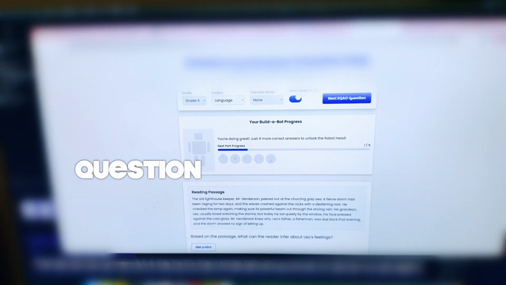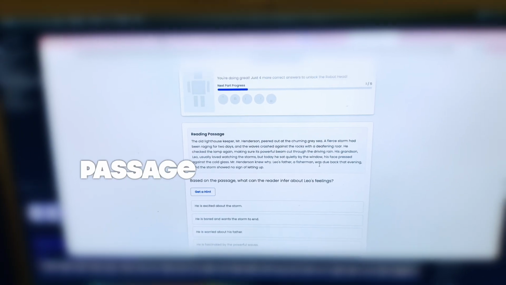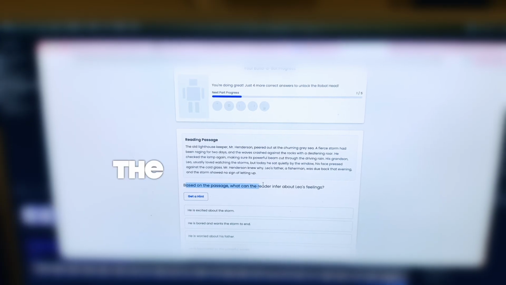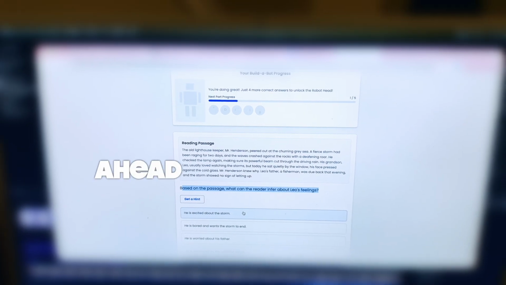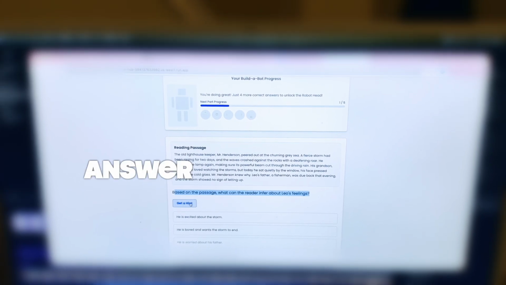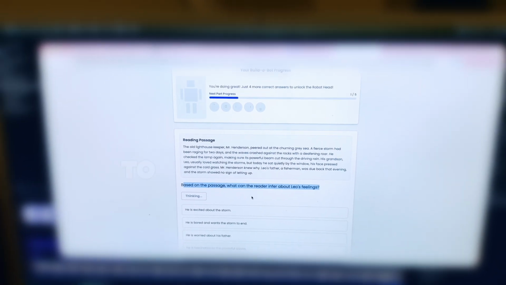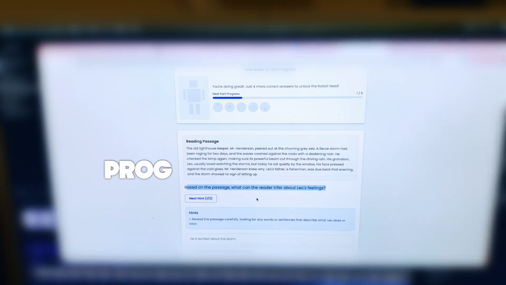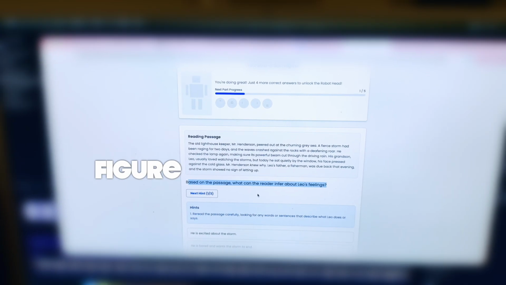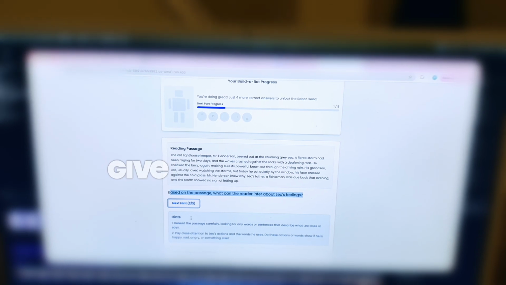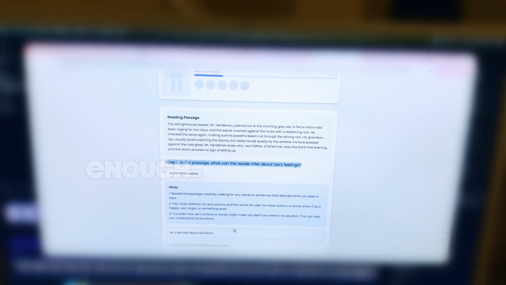It's a language question, so it gives you the reading passage. And it says, based on the passage, here's the question you can go ahead and answer. If you don't know how to answer, this get a hint button will use AI to come up with a step-by-step process to help you figure out what it might be. So it'll give you just one step, where to get started on this. And then you hit it again, it'll give you a second step. You hit it again, it'll give you a third step. Hopefully that's enough to help you out.